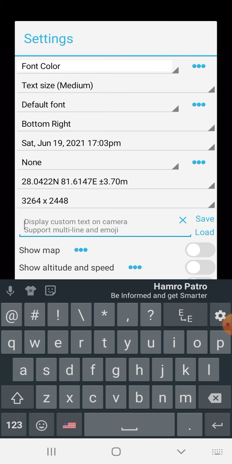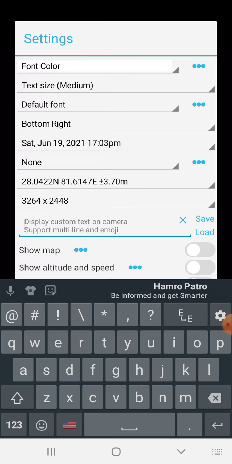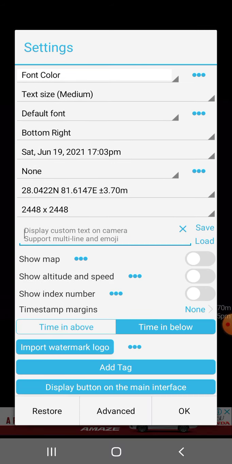It has shown date in brief, and it shows the days also. So it is showing Saturday. So take this and do OK.